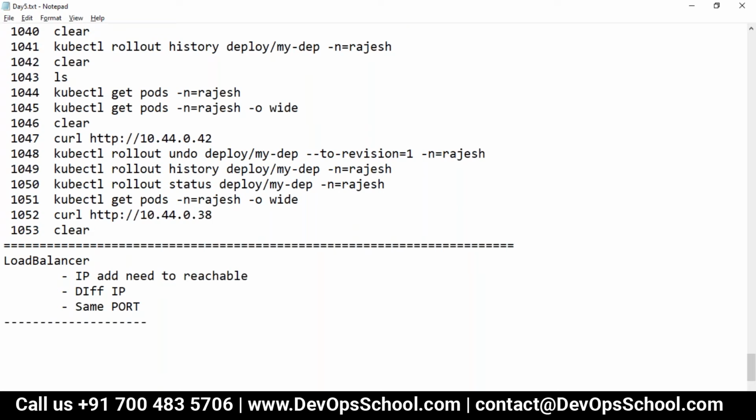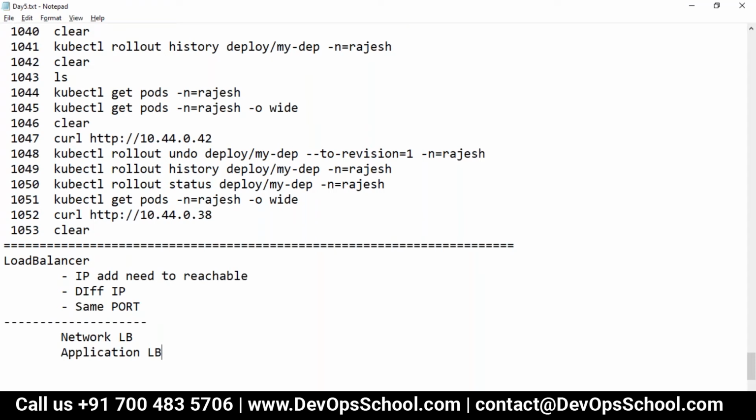Basically there are two types of load balancer which I have worked with. One is a network load balancer, which load balances on a network, and another one is an application load balancer. In AWS also we have a network load balancer and an application load balancer. But in Kubernetes, how can we set up a load balancer?